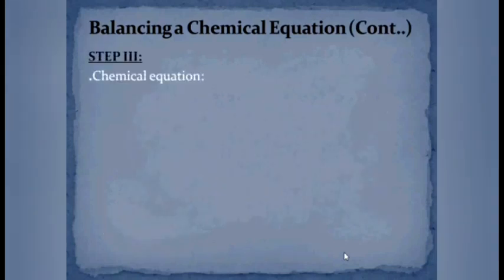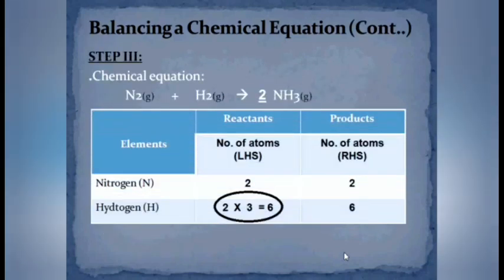Just have a look at that chemical equation. By observing it, you will come to know that the number of atoms of nitrogen are balanced, but still we have to balance the number of atoms of hydrogen. And to balance hydrogen on both sides, just have a look at which side the number of atoms of hydrogen is less. We will come to know that it is less on the reactant side.